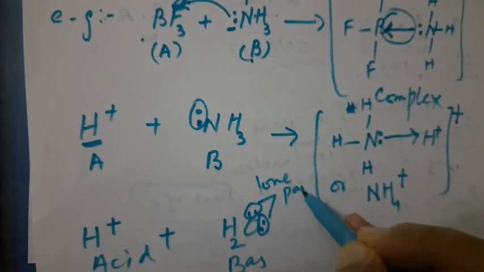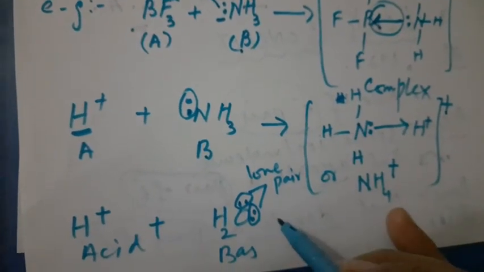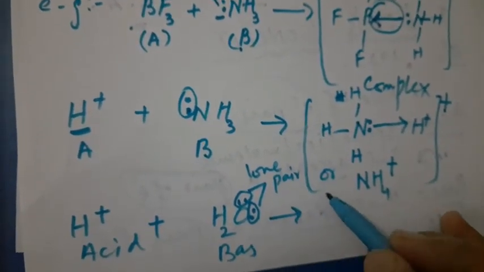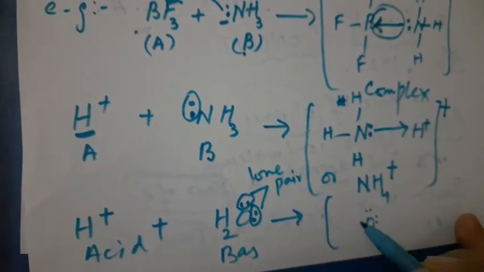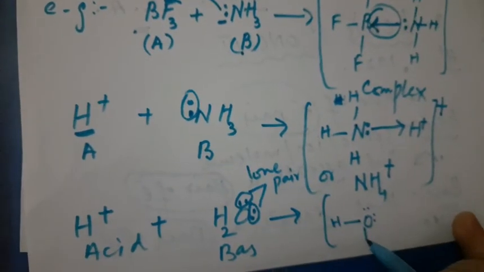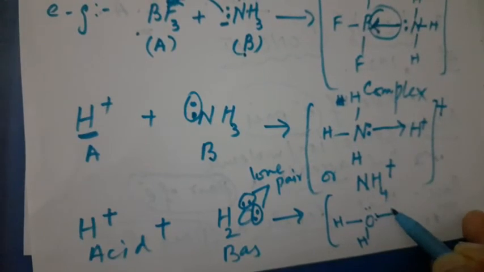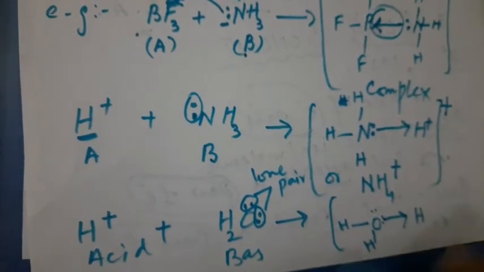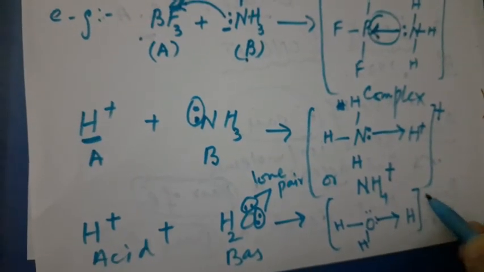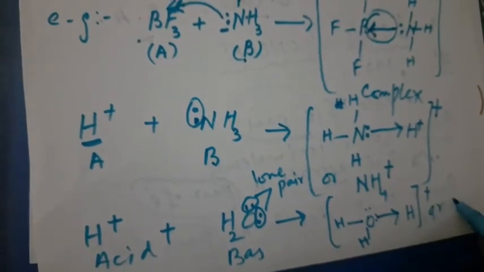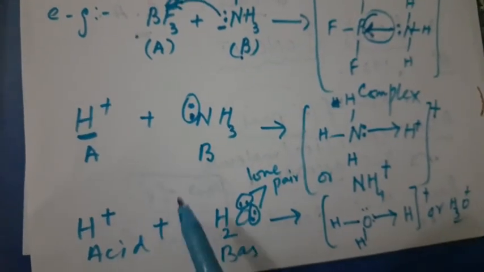They do not participate in the bonding, so they are left behind. So when they're going to react with each other, they form, for example, here we have this, and this is hydrogen of water, this is another hydrogen of water, and this pair of electron is shifted toward the acid, right? And they will get positive charge, or we can write this is hydronium ion, formation of hydronium ion.